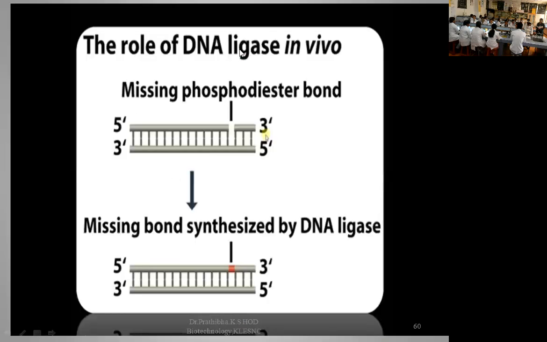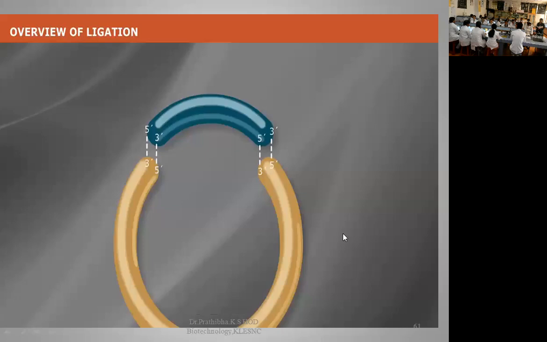Now let us go through the role of DNA ligase in vivo. Missing phosphodiester bonds will be synthesized by the DNA ligase. Then let us go through the overview of ligation. This is the vector DNA molecule and this is our desired DNA molecule. When you treat with the DNA ligase enzyme, it is responsible for the formation of phosphodiester bonds between 5' phosphate and 3' hydroxyl, and 3' hydroxyl and 5' phosphate.